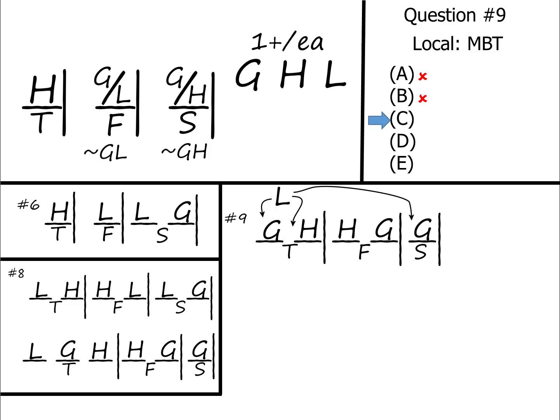Answer choice C, L and H are both shown on Thursday. Again, that could be true. L could be on Thursday with H, but since L could also be on Saturday, C is not the answer. Answer choice D, Greed is the only film shown on Saturday. That could be true if we stick the L on Thursday, but it doesn't have to be true.